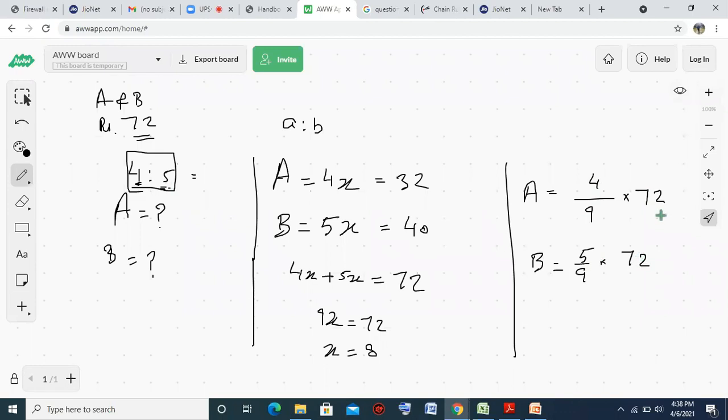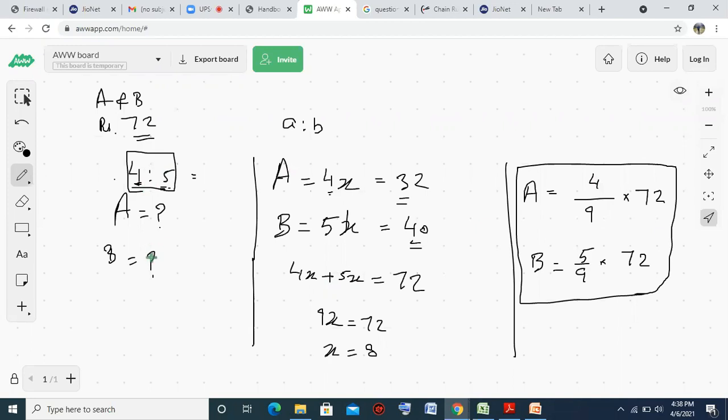So it will give you the same answer, 32 and 40. There is no need to take x as a variable unnecessarily, and just try to solve like this. You can directly solve it. There are 4 parts out of 9 parts, 4 plus 5 is 9. So this is also another way of doing this question.